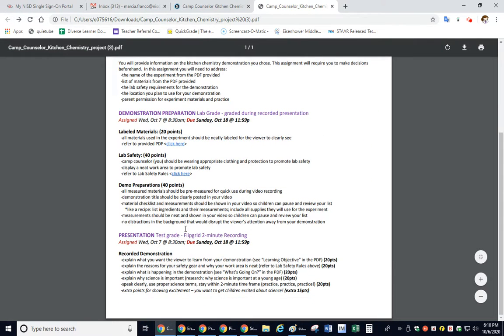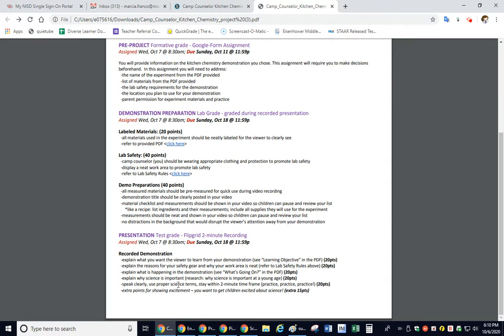And then your presentation, down here at the bottom, these are the things you're going to have to talk about. They're all 20 points each. You're going to have to talk about all these things during your presentation. And a lot of this information you're going to be getting from that PDF, okay? The safety information you're going to get from this safety PDF here.